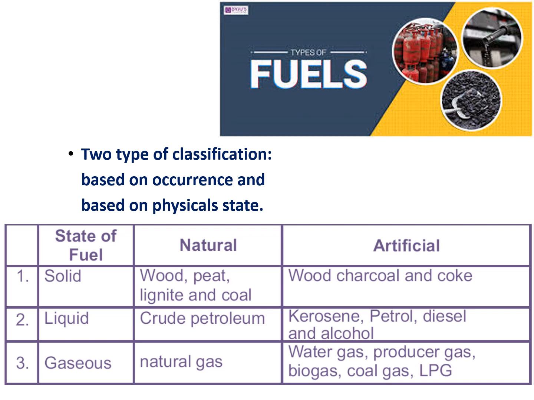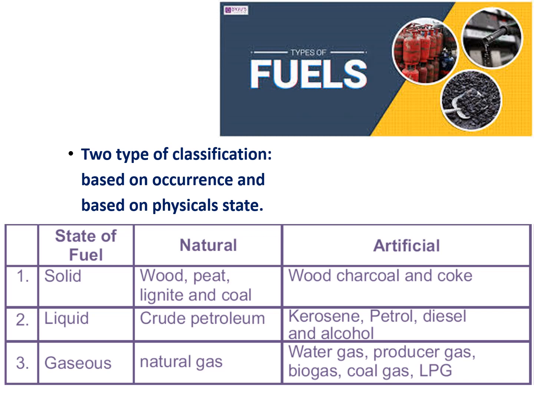Why are they called artificial fuels? We can prepare coke and charcoal from wood. Wood is a natural product, so from that wood we can prepare coal and charcoal. Crude oil or petroleum is a natural fuel. We can prepare kerosene, petrol, diesel and alcohol from it. Natural gas is a natural fuel. We can prepare LPG, CNG from the natural gas. That's why these are called man-made fuels, artificial fuels, or secondary fuels.